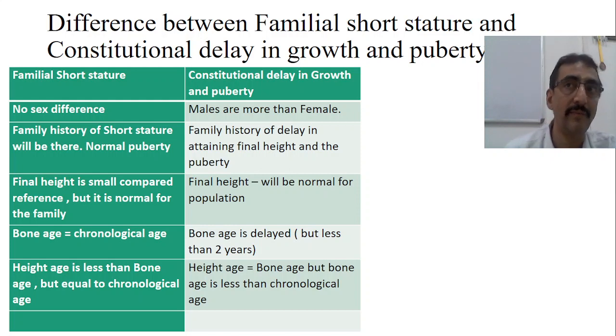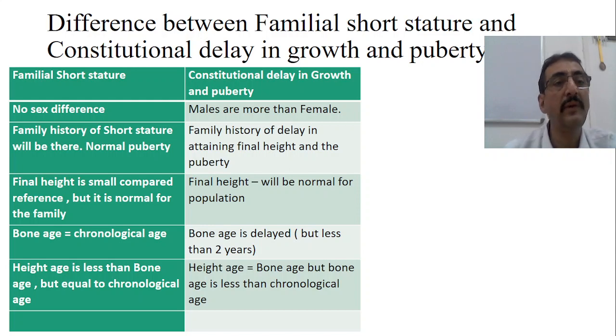The boy at the age of 10 or 12 years is looking too short, but at the end of 18 years he gains almost the same height that other people usually gain in the society. Now, very important thing is this: bone age is equal to chronological age in case of familial short stature. For example, take 10 years chronological age, and the bone age is also 10 years.